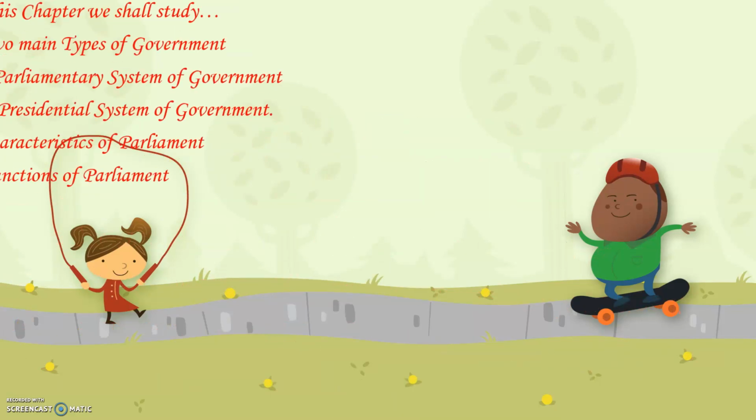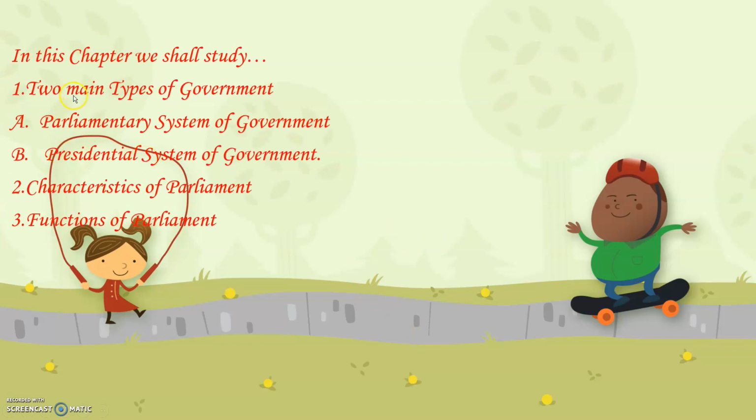In this chapter, we will be covering the following points. We will understand the meaning of two important main types of government which are followed all over the world. Those are parliamentary system of government and presidential system of government. We'll also learn about the characteristics of each of the systems and the functions of the parliament or the government.